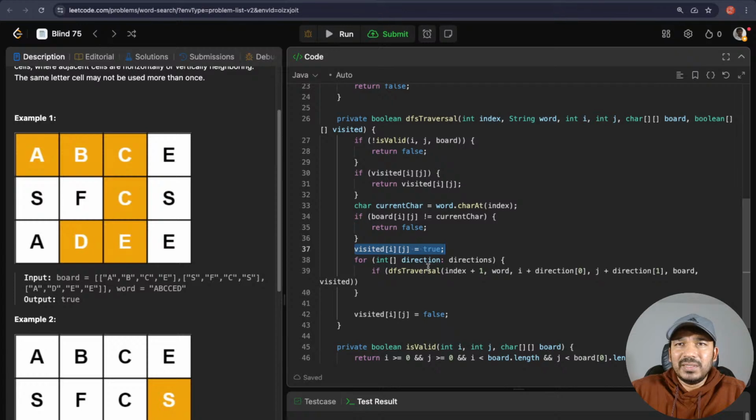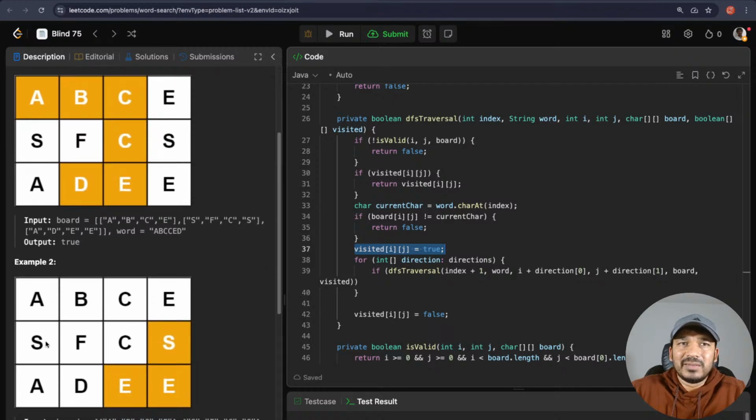I have just populated that visited is equal to true because I've already visited in this DFS. But once all the neighbors are visited, and if I don't find it, I'll mark the visited as false in case I'm traversing from some other neighbor again later. Like for example, from S, if I had found only one E, then I would have marked it as visited. But if I didn't find all the elements after that, I would have marked it as not visited, so that from SEE I can come and mark it as visited later. So let's see here.